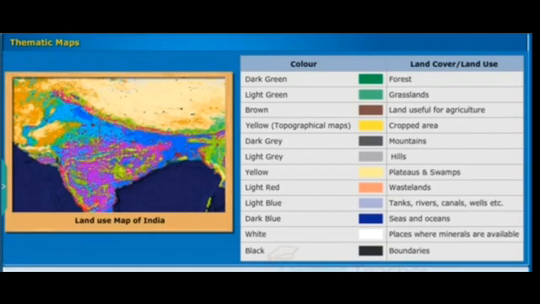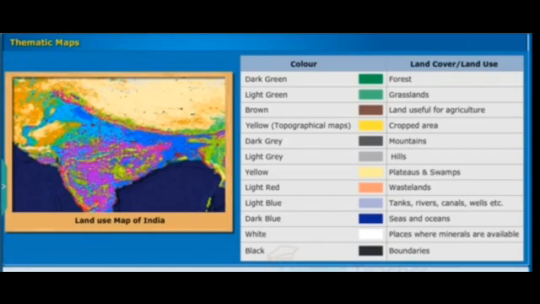Dark green for forest, light green for grasslands, brown for land useful for agriculture, yellow for cropped area, dark grey for mountains, light grey for hills, yellow for plateaus and swamps, light red for wastelands, light blue for tanks, rivers, canals, wells, etc. Dark blue for seas and oceans, white for places where minerals are available, and black is for boundaries.